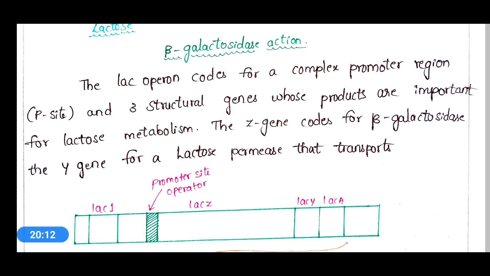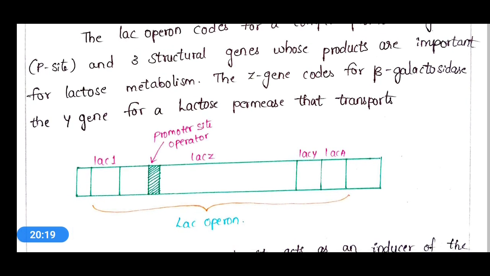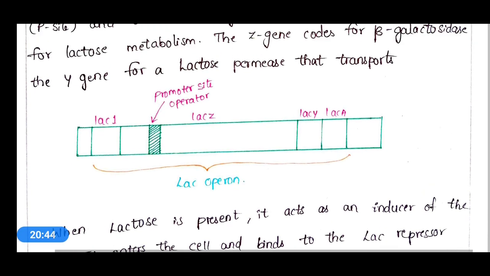These structural genes, when expressed, produce three different products which help lactose metabolism. The Z gene codes for beta galactosidase and the Y gene codes for lactose permease, which helps in transporting lactose.